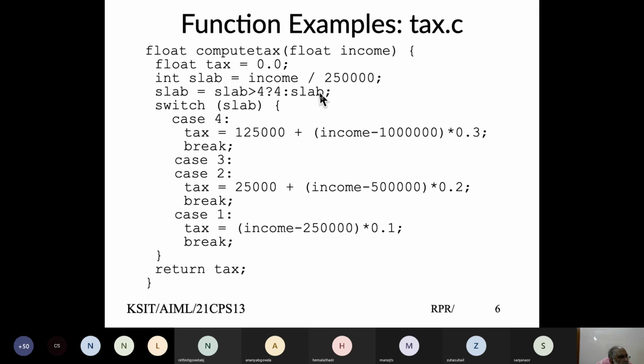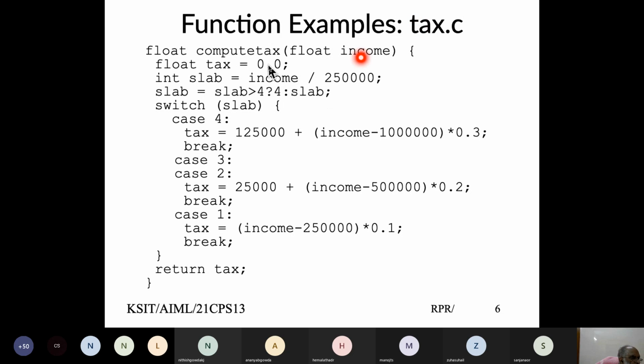So here now we're defining a function, and look, the function type is defined as float. Because computed tax need not be an integer, it could have decimal points. So defining the return value as float, then giving a name called compute tax, that's the name given, and we need to pass only one parameter, which is called income, float income. And this float income is within parenthesis. And what does this function do? Compute tax, the body is defined in the two curly braces.